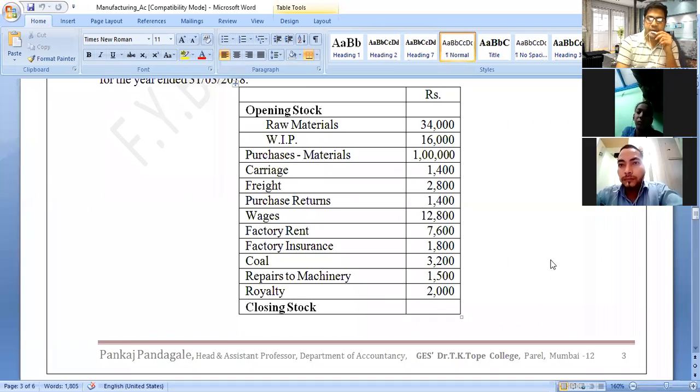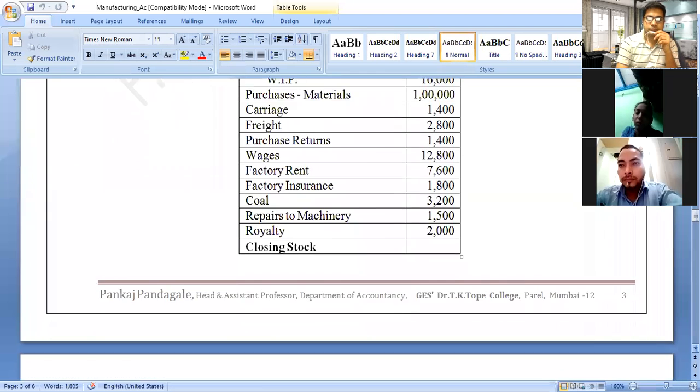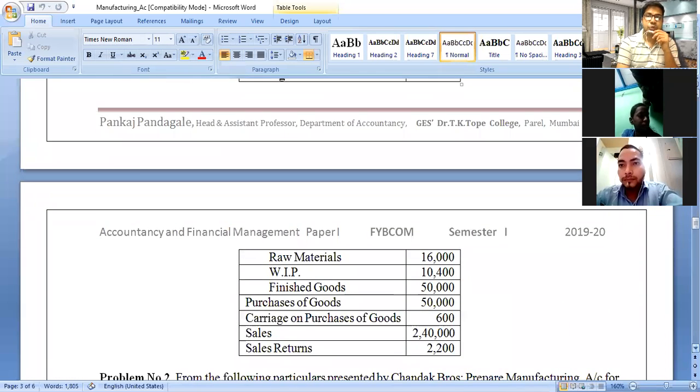Then they have provided closing stocks. Three types of closing stocks are there: closing stock of raw material, closing stock of WIP, and closing stock of finished goods. This closing stock of raw material we will deduct from direct materials.